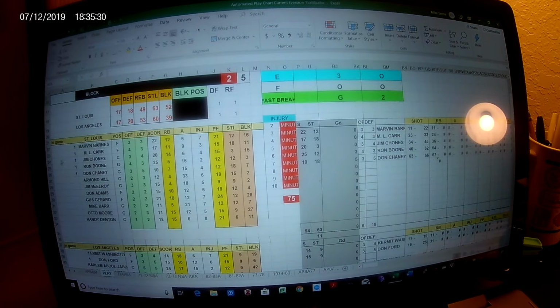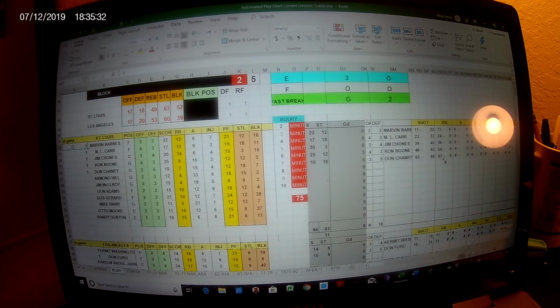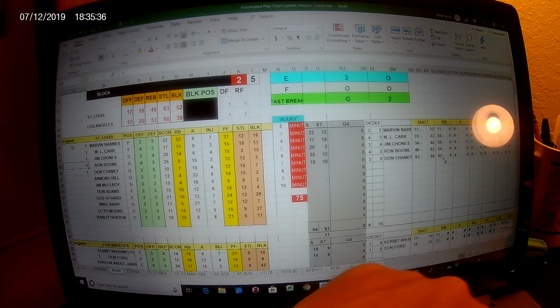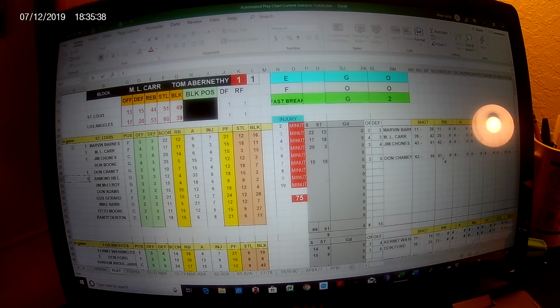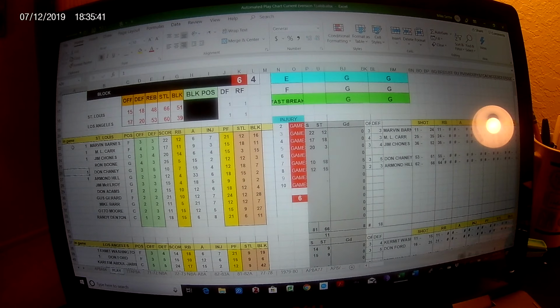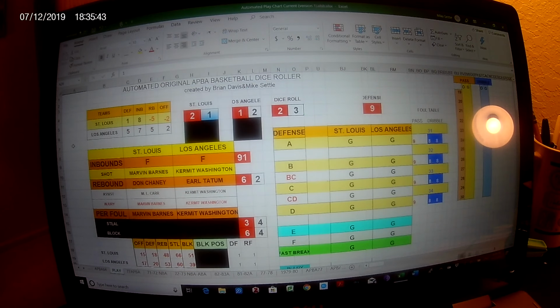So we're going to put in Armand Hill for St. Louis. We've already made the substitutions for the Lakers, as you saw. We're going to take out Ron Boone, put in Armand Hill, and that refigures all of our indexes, which affects all of this statistically. Fouls and steals and blocks and guarded and open, all of this.